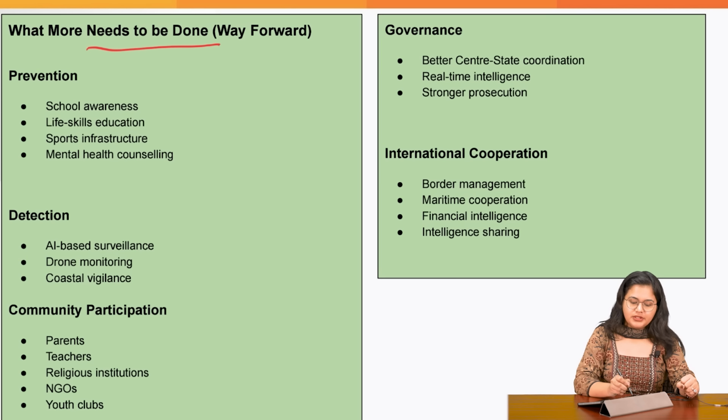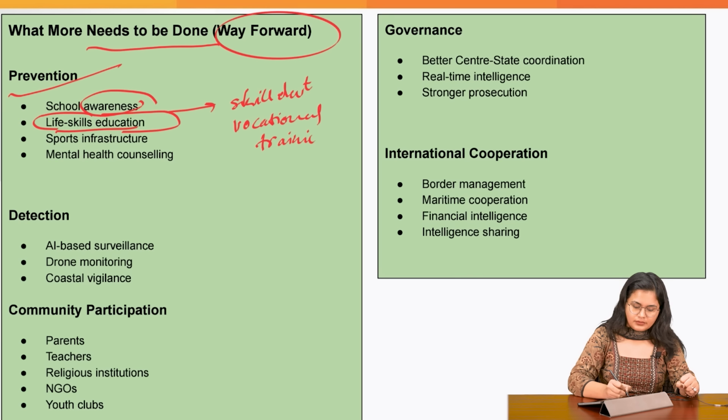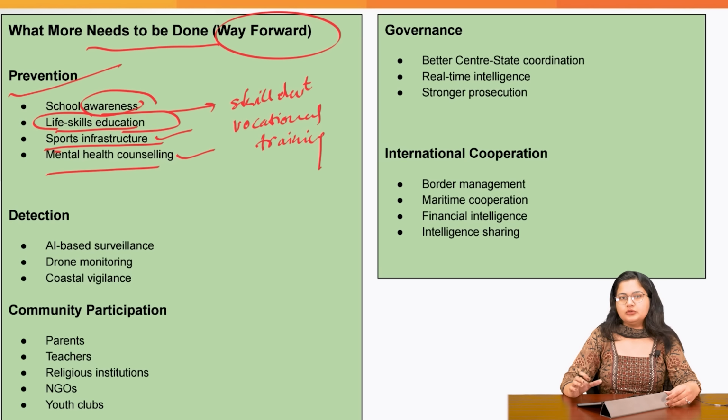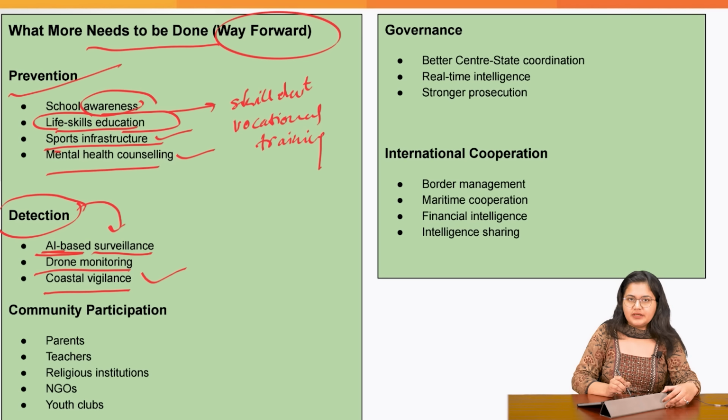What more needs to be done, or the way forward for this issue, is that we need to focus on prevention by awareness, by including life skills education, by focusing on skill development, vocational training, better sports infrastructure, which will lead the person to develop better mental and physical health. And at all times, mental health counseling should be available to the student in the schools and colleges. Detection has to be the next level, wherein we have to do the surveillance from AI based tools, drone monitoring and coastal vigilance we have to increase.